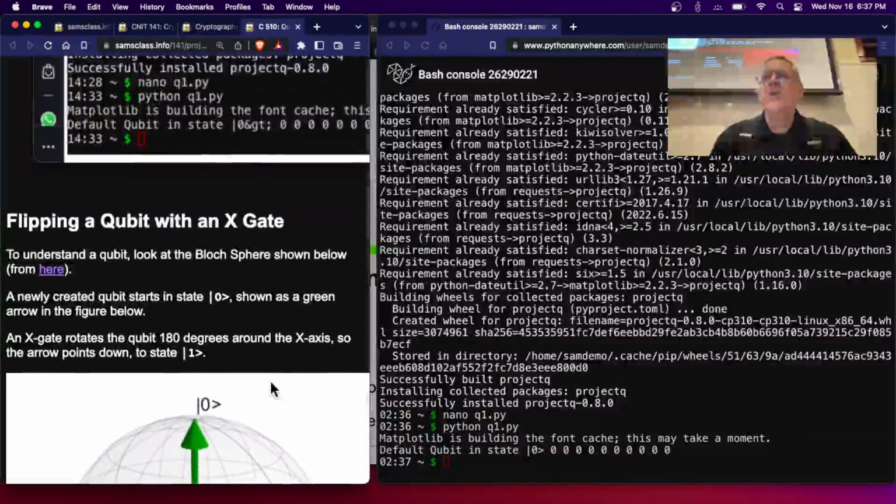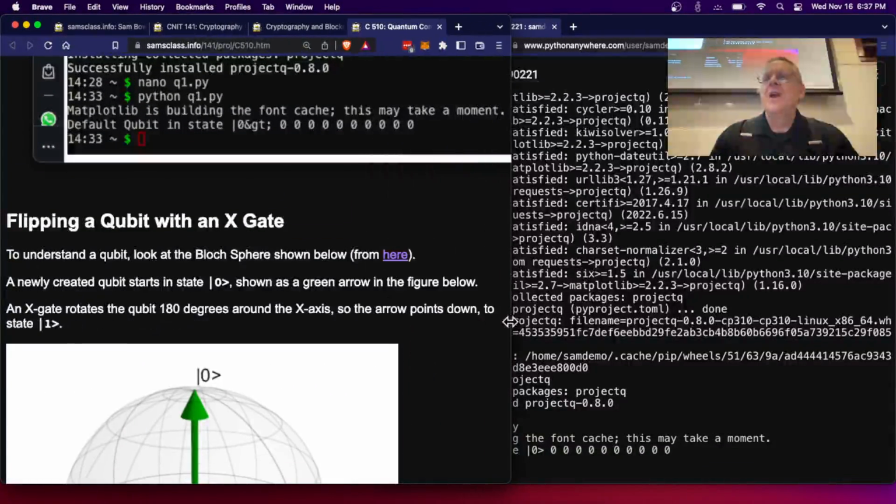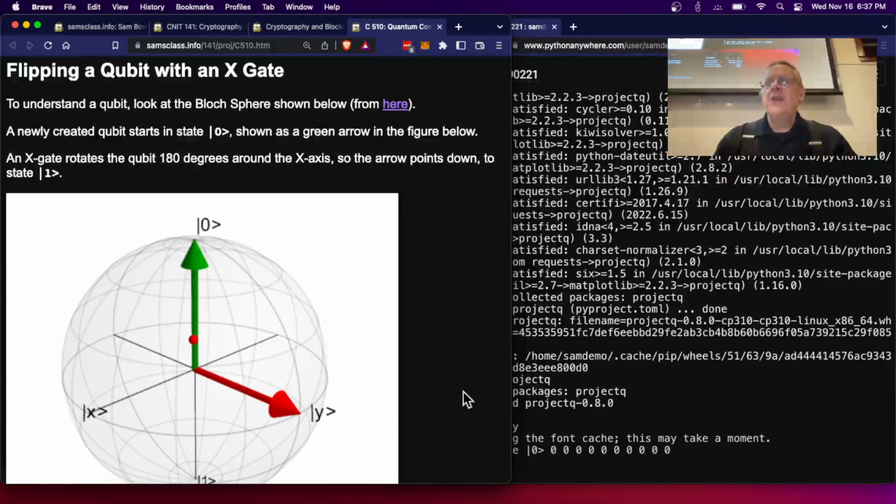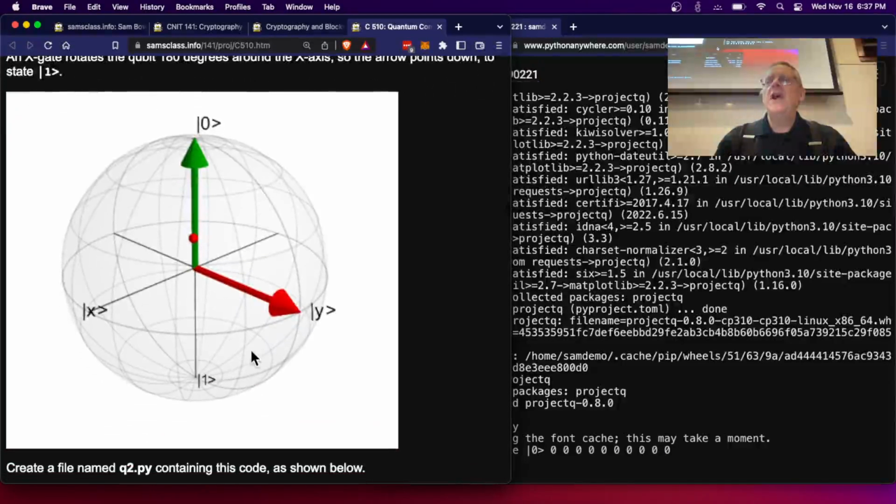Now we're going to flip the qubit, and here's where we get to talk a little bit about how this stuff works. Normal bits are just 0 or 1, never anything else. So you flip them or you don't flip them. But qubits are analog objects that can be in a whole variety of states. They can be up here in state 0. That's what we just did. This green arrow indicates the qubit we were on. Or they can be all the way down here in state 1. Then it will always be 1.